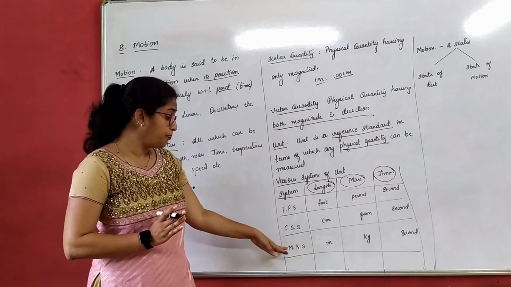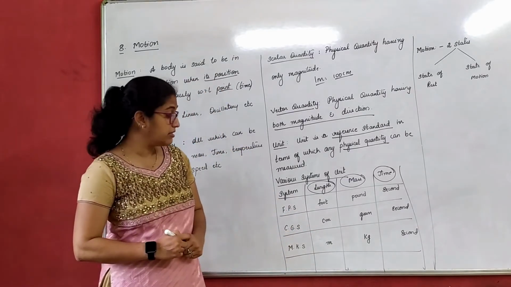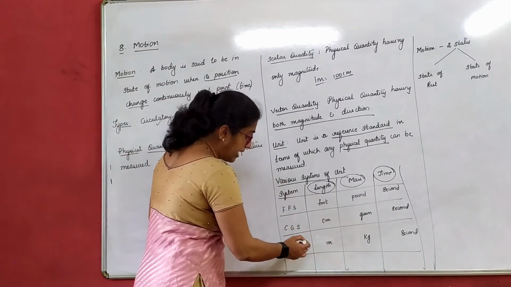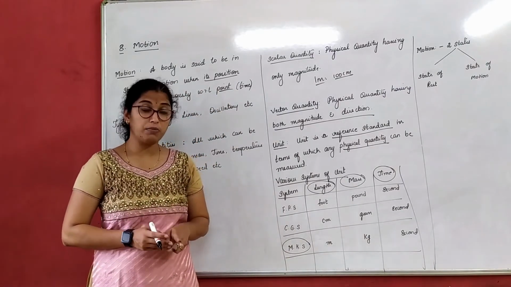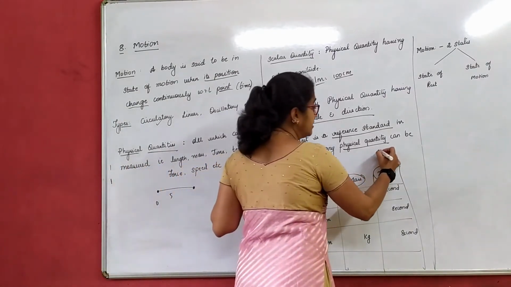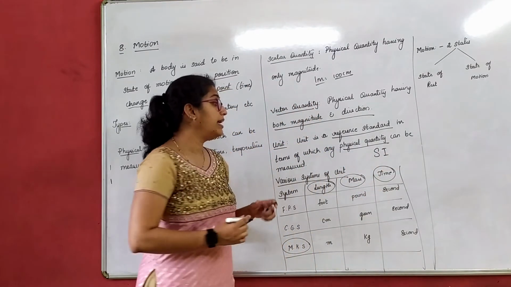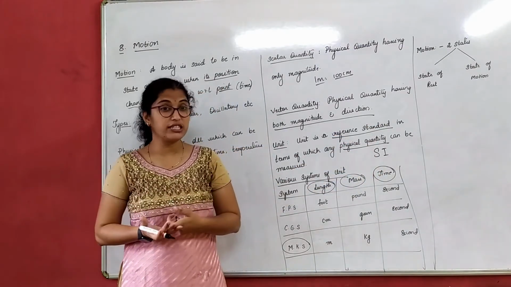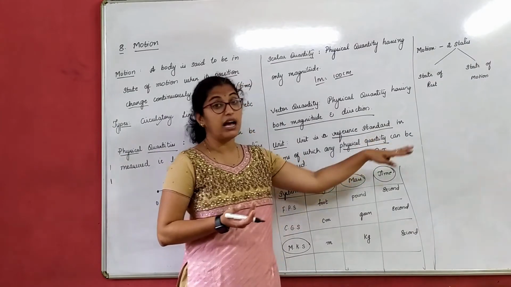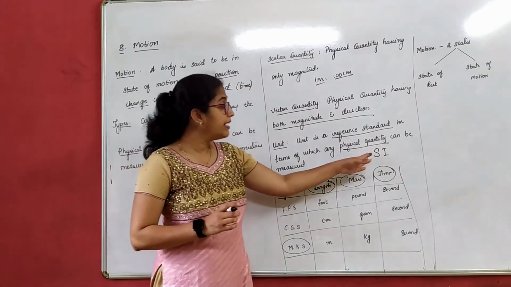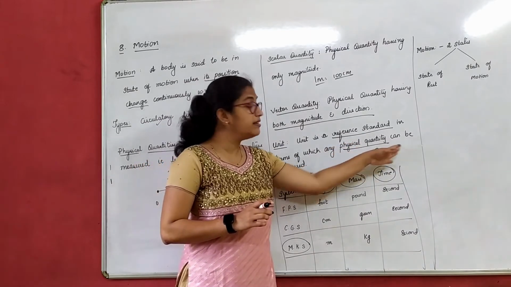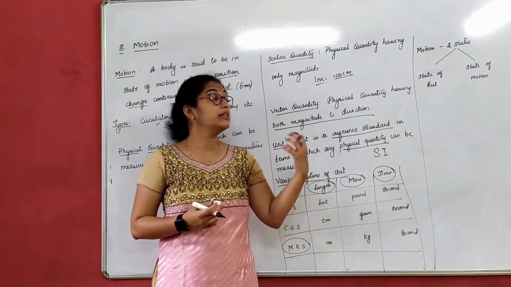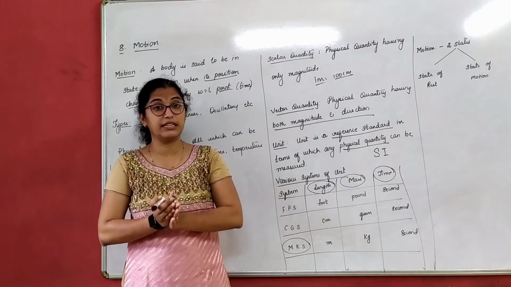Similarly, in units also, the last was the MKS unit, that is in terms of meter, kilogram and second, which was later found as a standard unit for measurement, and which we call the SI unit. So SI unit is nothing but International System of Units. If it is International System of Units, then why have we written SI? Why not IS? Because SI, when we read, is the standard international unit. So it is read as SI unit of a particular physical quantity.